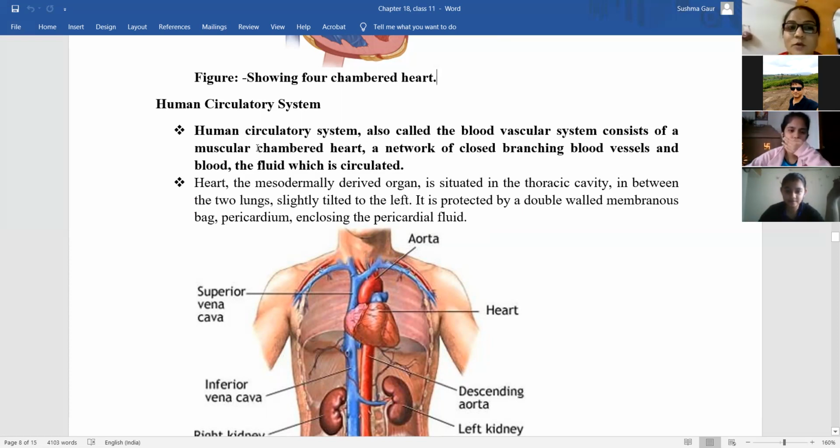Okay. So human circulatory system, it is also known as blood vascular system. It consists of the muscular chambered heart, that I have explained earlier. It is 4-chambered, and a network of closed branching blood vessels and blood, the fluid that is circulated.